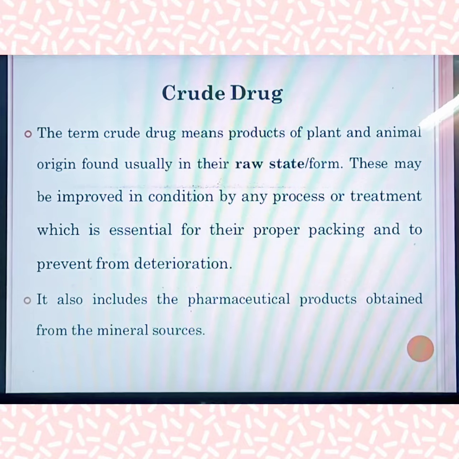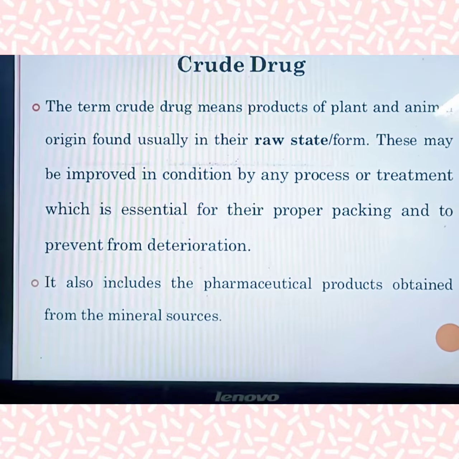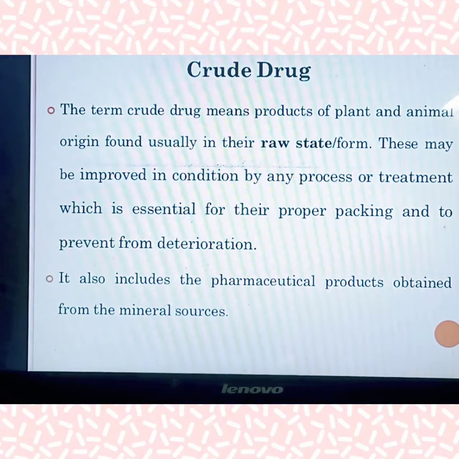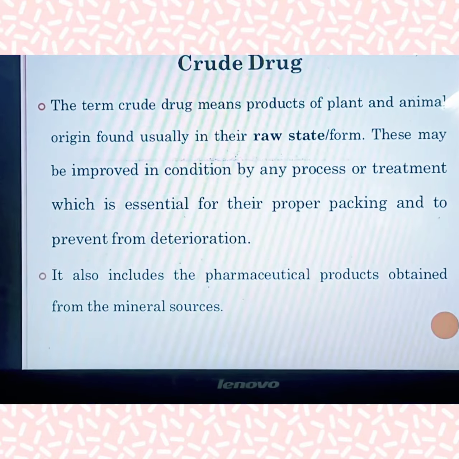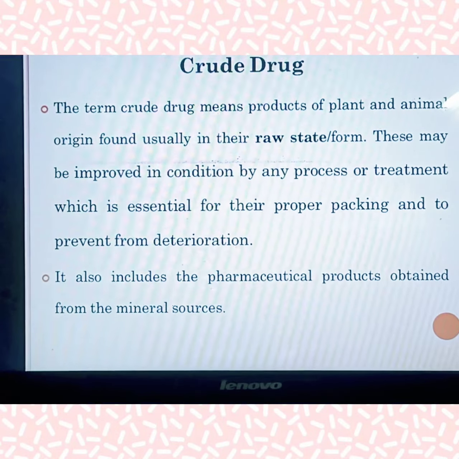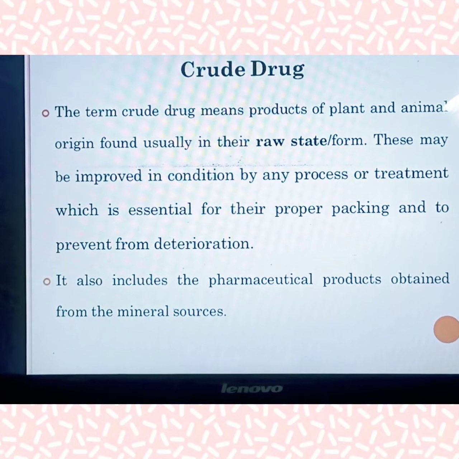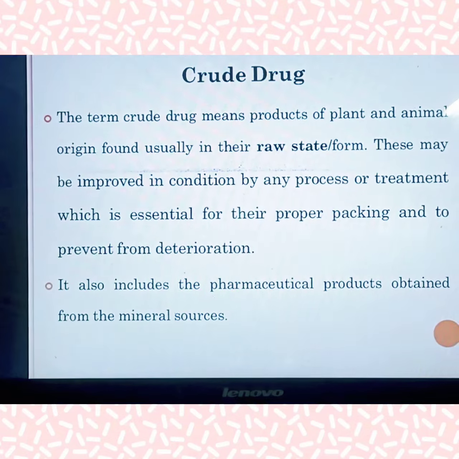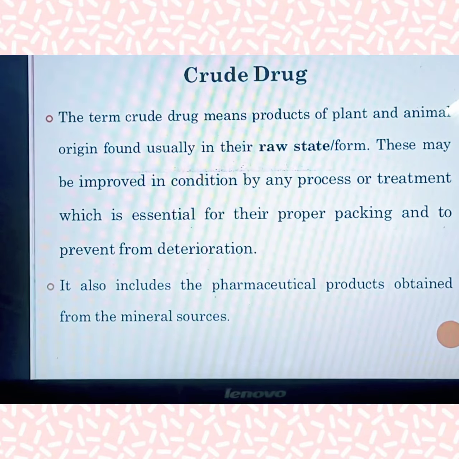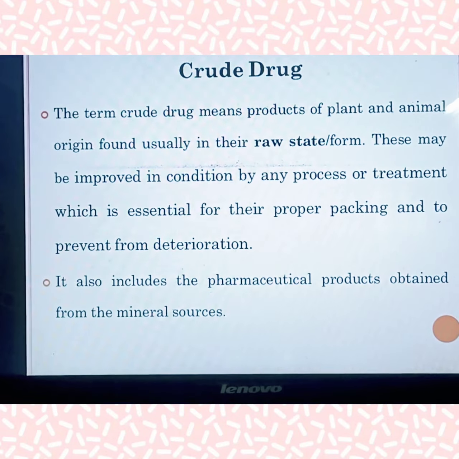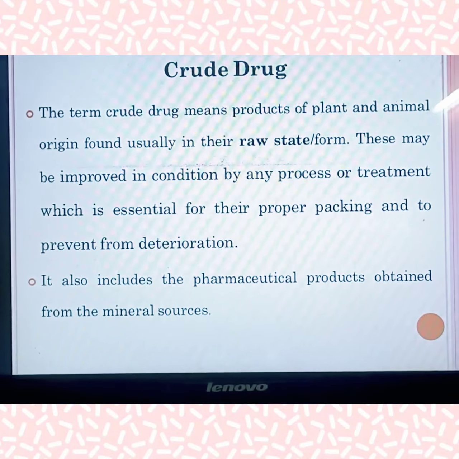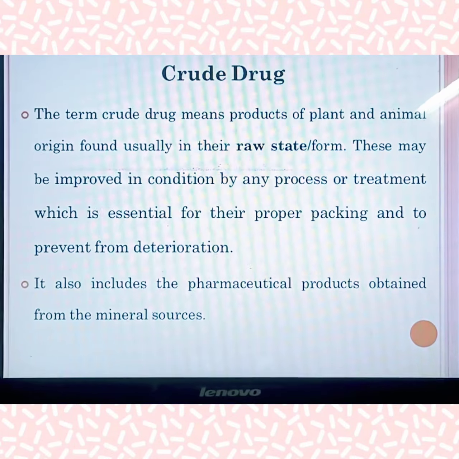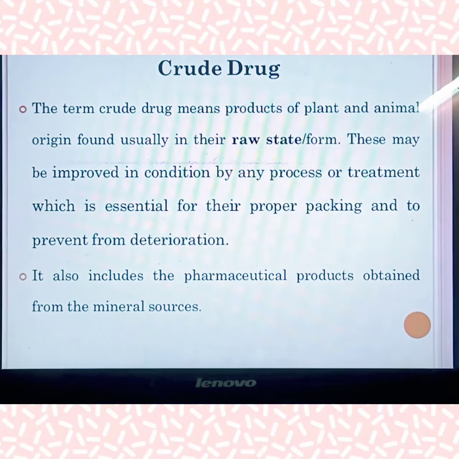Okay. And what is the crude drug? As I said already, the crude drug is derived from the natural resource. This is a raw state, a raw form of plant or animal origin. These may be improved in condition by any process or treatment which is essential for their proper packing and to prevent deterioration.